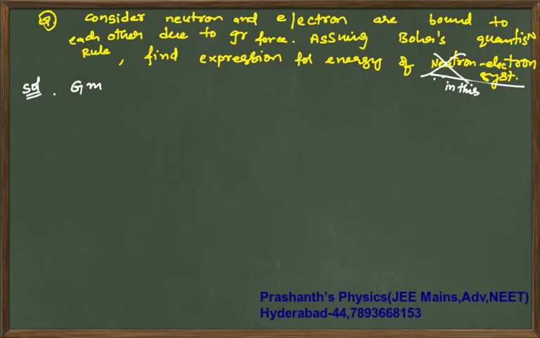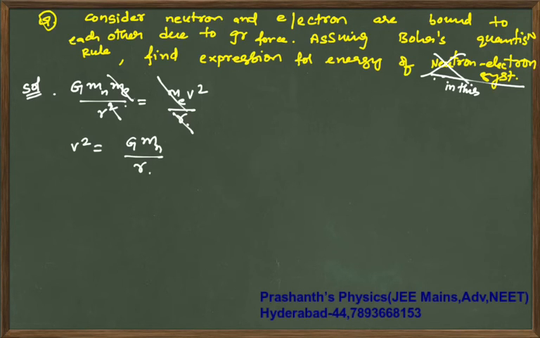Now if you consider this gravitational force G into Mn into Me by r square, Gm1m2 by r square, it is equal to, since the electron is revolving, Me into V square by r. So Me will go off, one r will go off. You are going to get V square is G times mass of neutron by r.